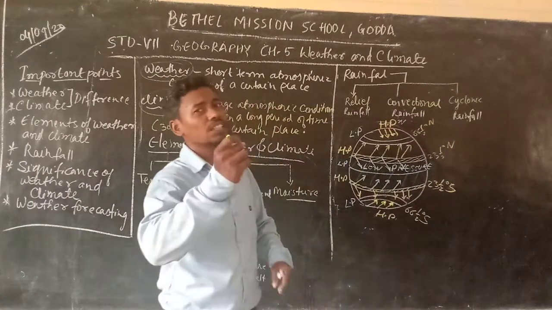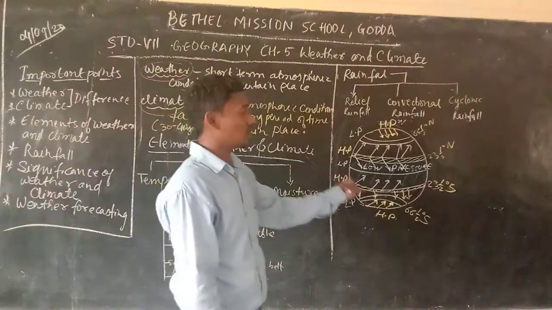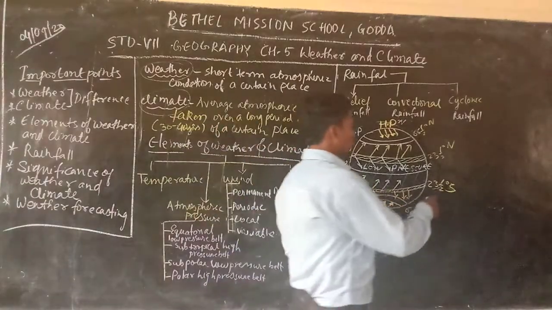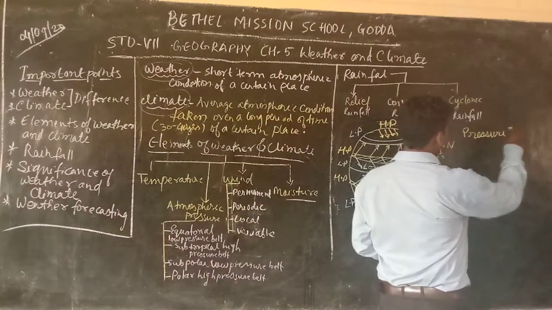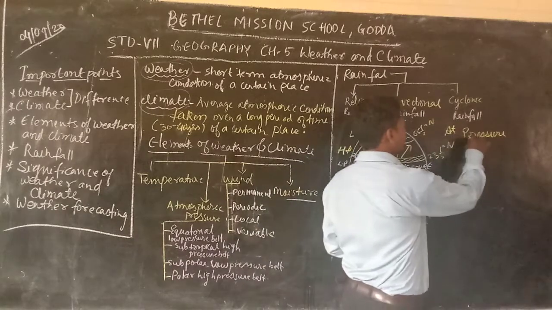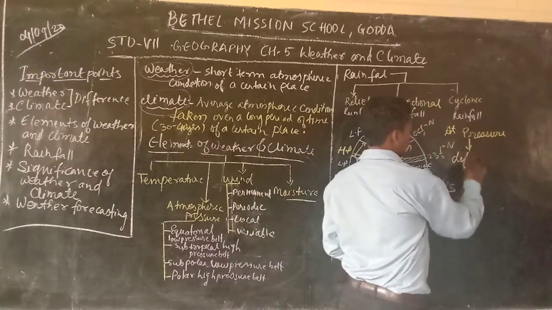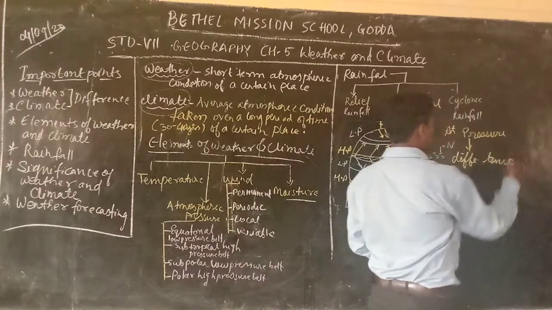The difference in the pressure of atmosphere happens because of the difference in the temperature. So atmospheric pressure is created because of the difference in temperature.